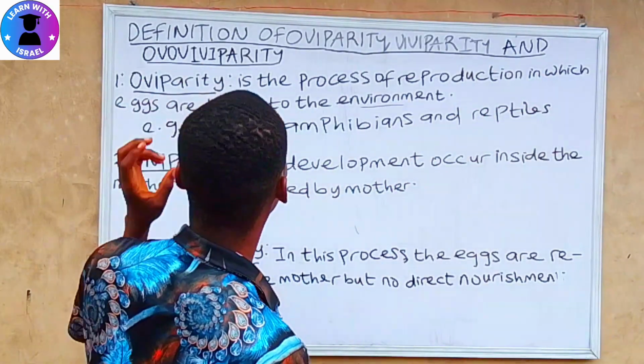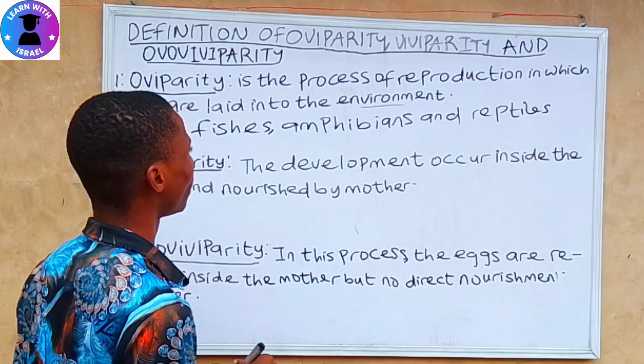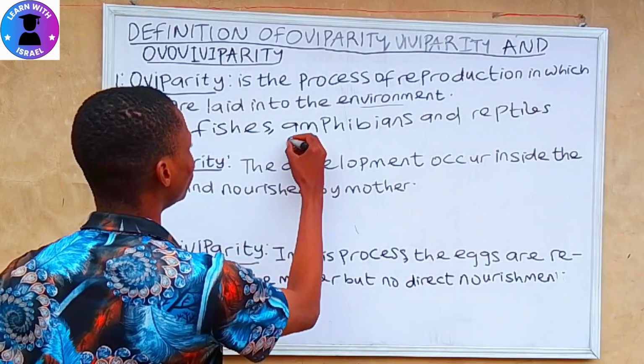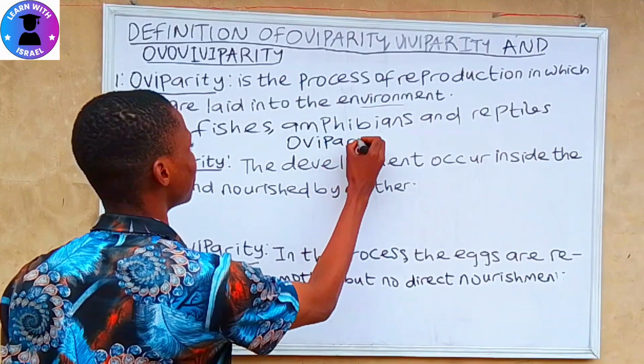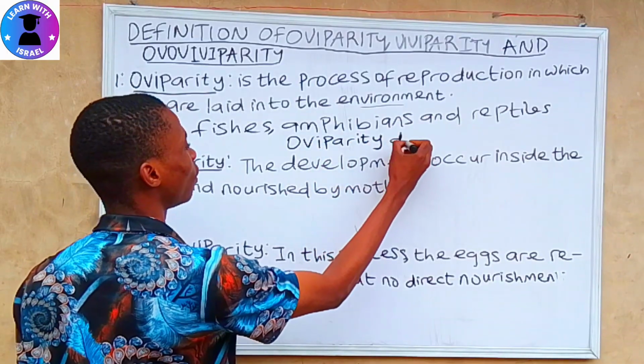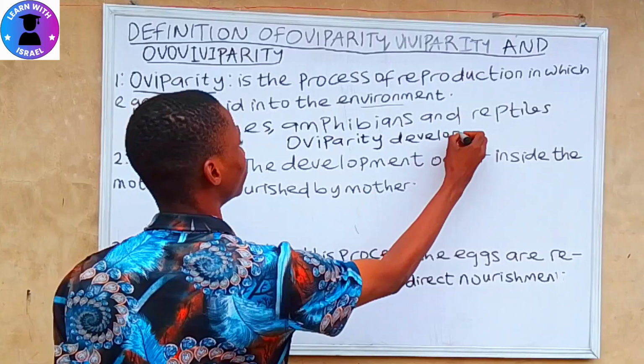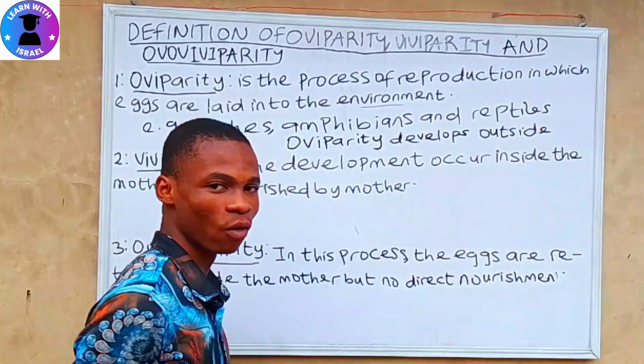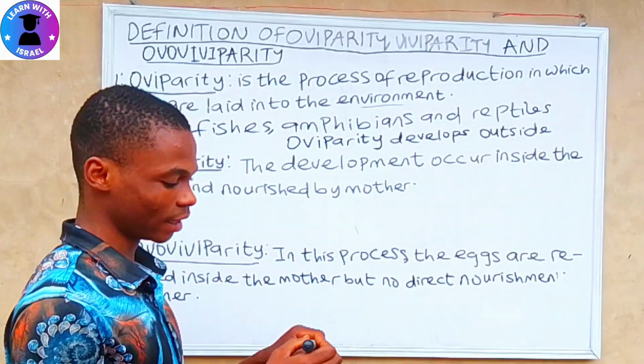So let's move on. With oviparity, the young ones develop and hatch outside, in the external environment.